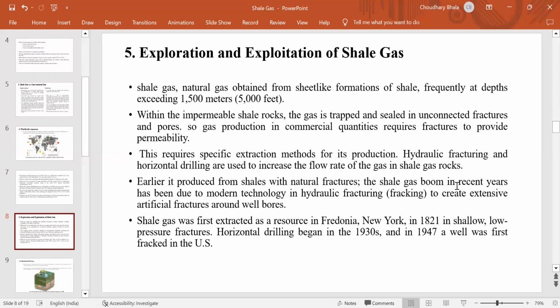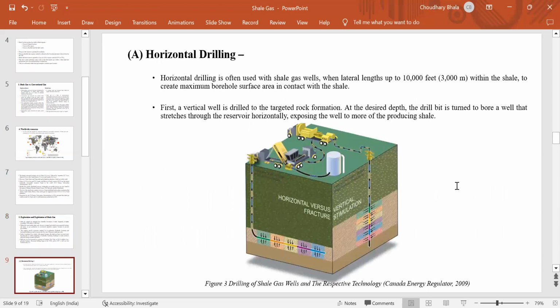Earlier, gas was produced from shale with natural fractures. The shale gas boom in recent years has been due to modern technology and hydraulic fracturing, or fracking, to create artificial fractures around the world. Shale gas was first extracted as a resource in Fredonia, in 1821, from shallow low-pressure fractures. Horizontal drilling began in the 1930s, and in 1947 a well was first fractured in the US.